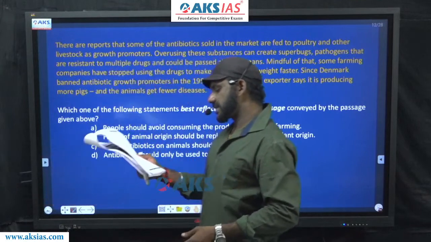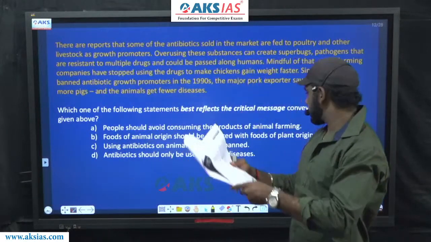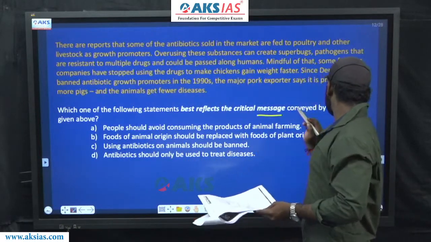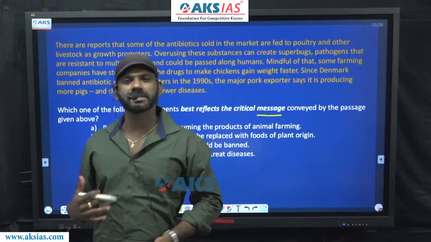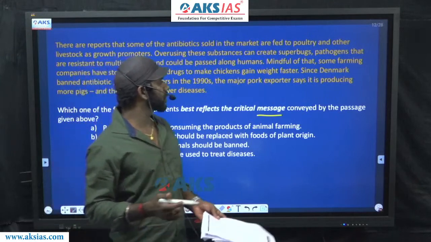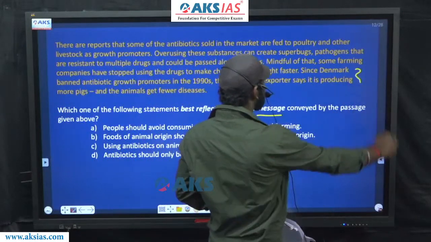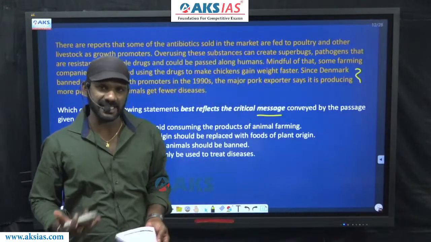Which of the following statements best reflects the critical message conveyed by the given passage? The same type, the same approach. We need to focus on the last part of the passage, and in fact it will be positively charged, as I said.